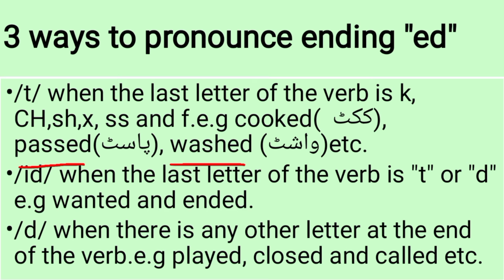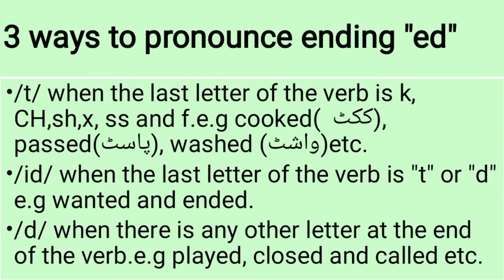It means to say that pronouncing "past" is naturally easier than pronouncing "pasd". This is not a rule that we should always pronounce it one way or the other. Naturally, it is easier to pronounce these words as past, washed, cooked, etc.